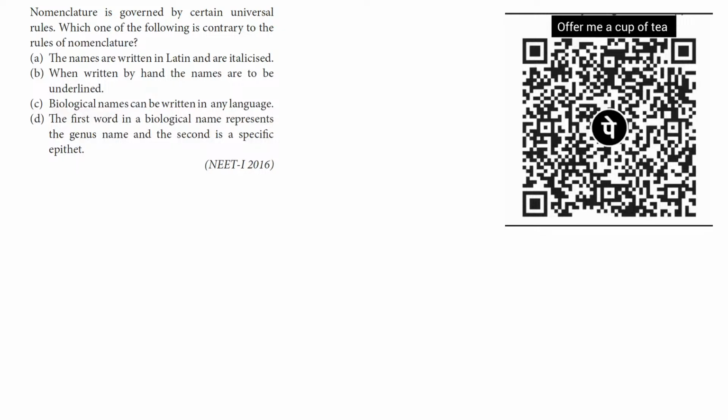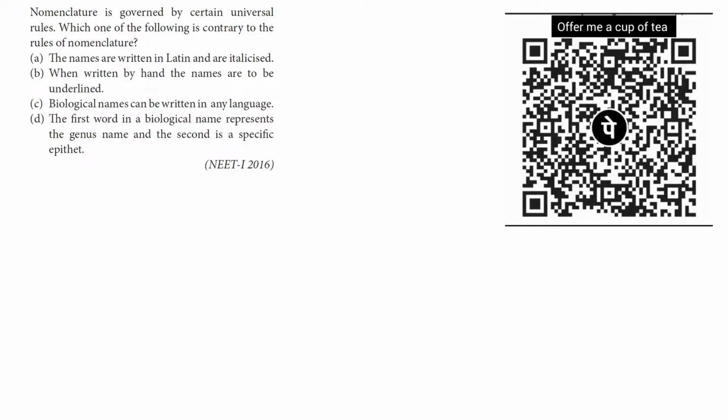So let's begin. Nomenclature is governed by certain universal rules. Which one of the following is contrary to the rules of nomenclature? In this question, they want to know which is the incorrect option.